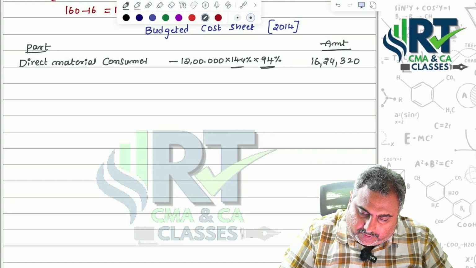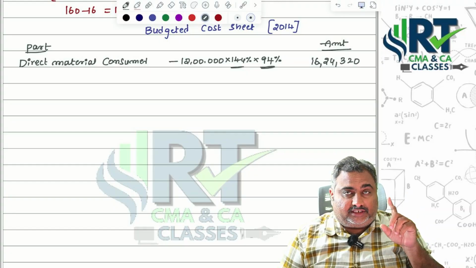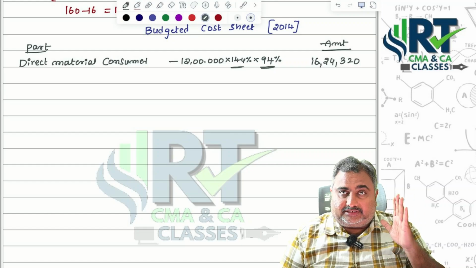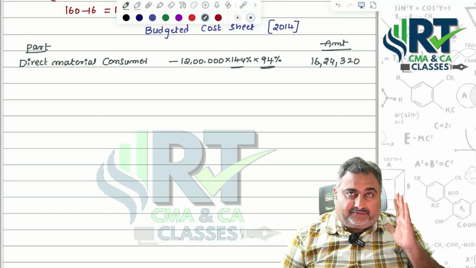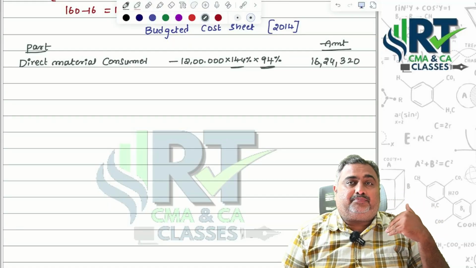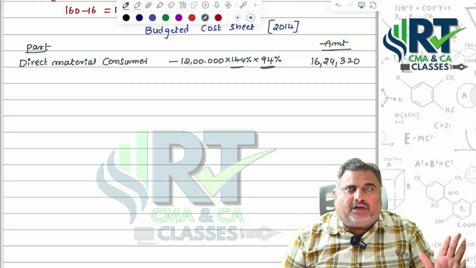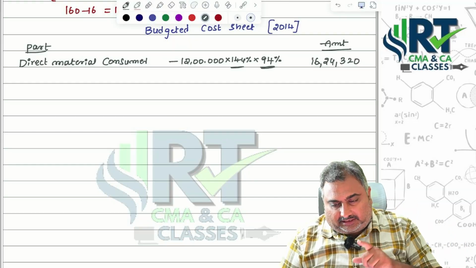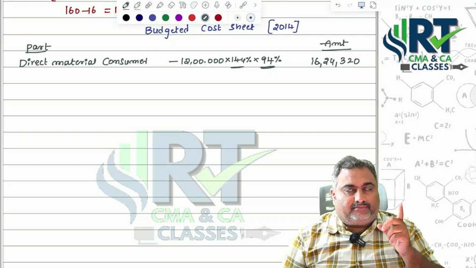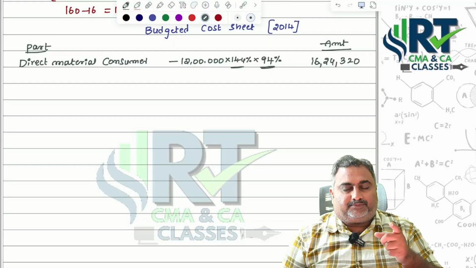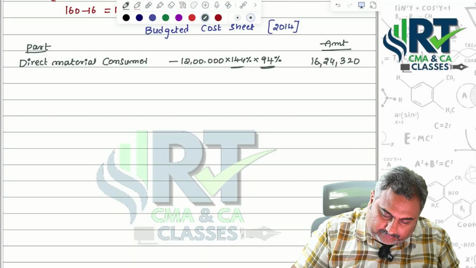But this 44% is for your increase in production, even though it was increased because you recruited 60% extra employees. But because of showing 10% less efficiency, instead of doing production at 160%, they are able to do only 44% extra. That's the reason we multiply with 144%. And the materials price was decreased by 6%. That's the reason I'm multiplying with 94%. Next, Nana.